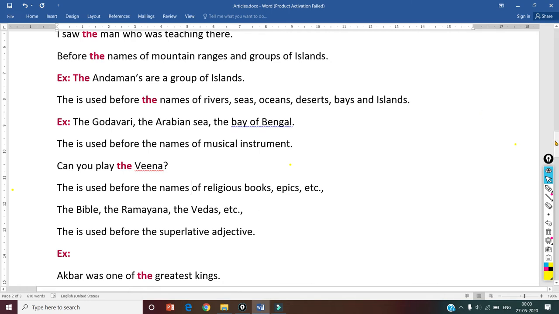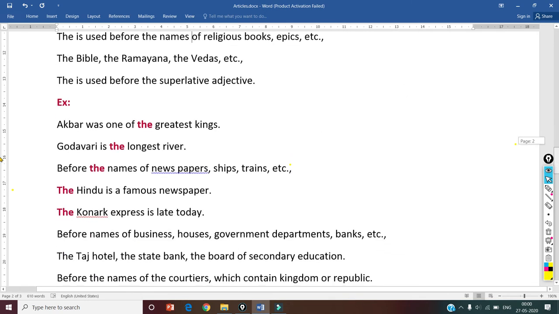The is used before superlative adjectives. Superlative adjectives, for example, see here. One example is given: Akbar was one of the greatest kings. Okay. Here in this sentence, greatest is the superlative degree. Before that, we use the article the. Okay. Positive, comparative, and superlative, 3 degrees we have. Here, before the superlative degree, we definitely use the article the.